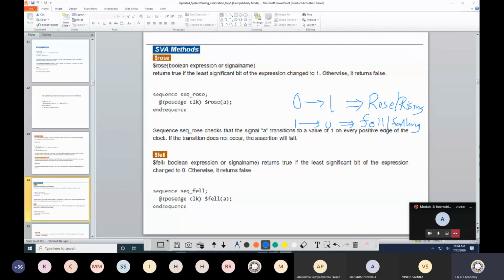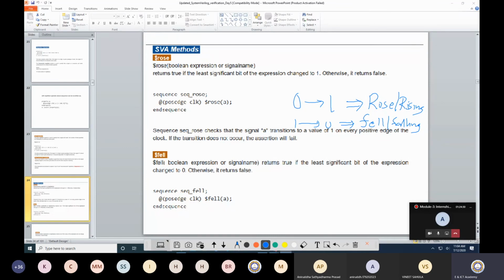Okay, so an event is whenever there is a change in a signal value. We usually talk about the signal. If it is in terms of a bit, then it can change from 0 to 1 or 1 to 0, only two possibilities.